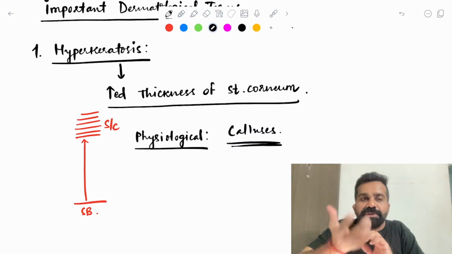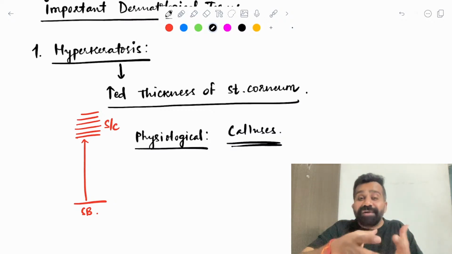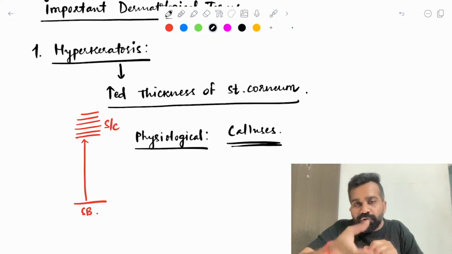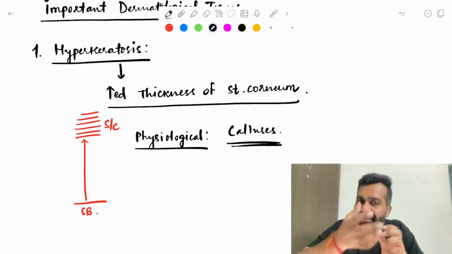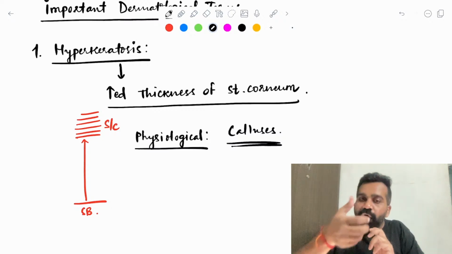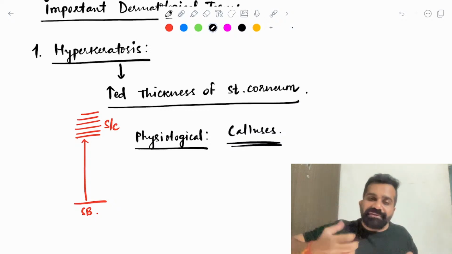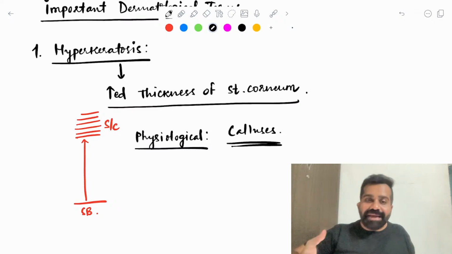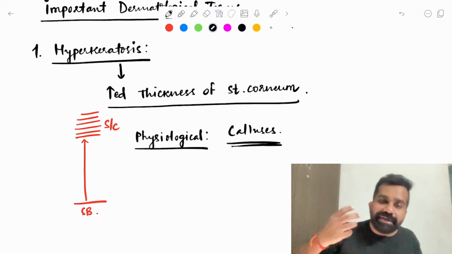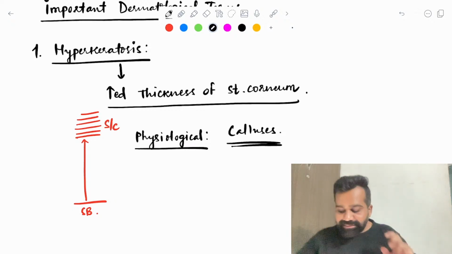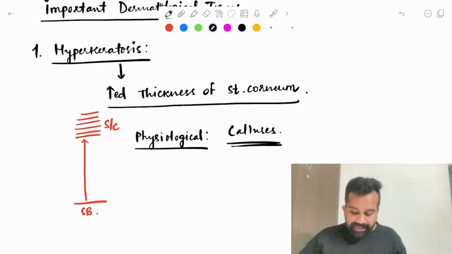that area which is bearing more weight, and that is why if you are walking barefoot, what will happen to the skin of the sole? It will get thickened because the person is walking barefooted. Because of the pressure sensation, nature will send more cells to the stratum corneum so that the underlying skin is not getting damaged. That is known as callosity, meaning a hardening of the skin. Yes, but this is physiological.